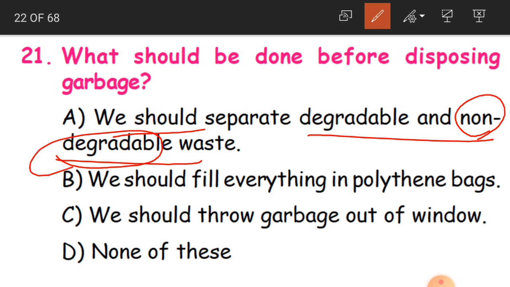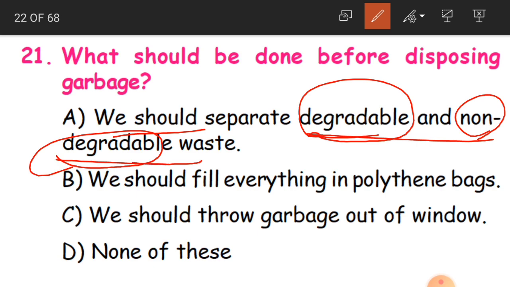Non-degradable waste in the sense they are not going to get composted in the ground, so that is why we call them non-degradable. Whereas degradable is natural things like animal waste, plant waste, all that comes under degradable, which is good for the soil also. Clear? So here we should separate degradable and non-degradable waste.